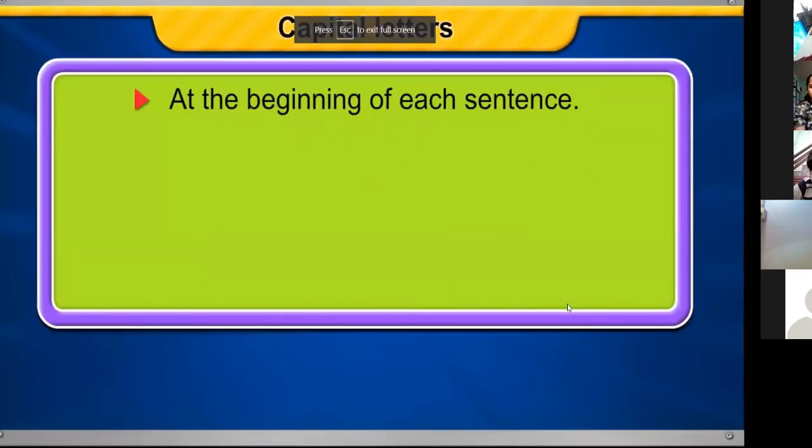You already know that we always begin a sentence with a capital letter. Now, let us see some other places where we need to use capital letters. First letter of a person's name.